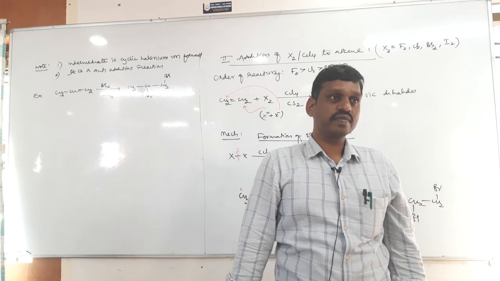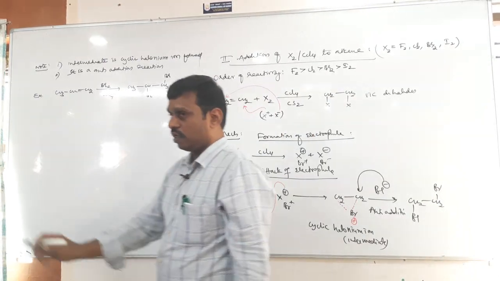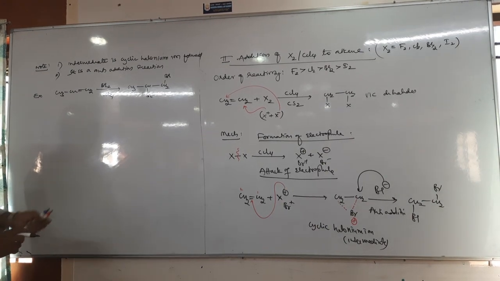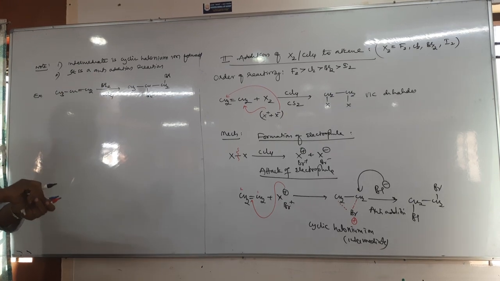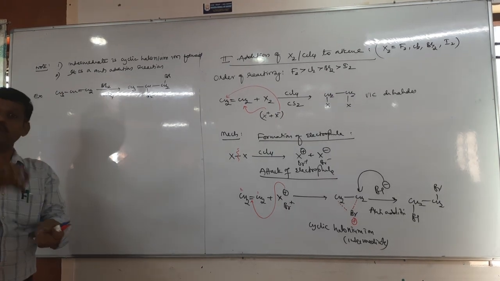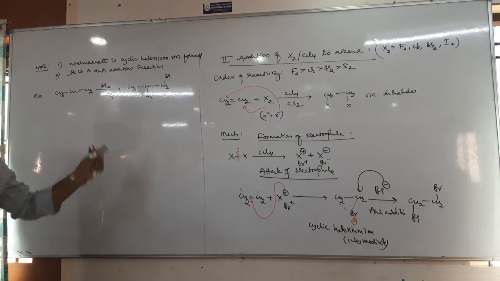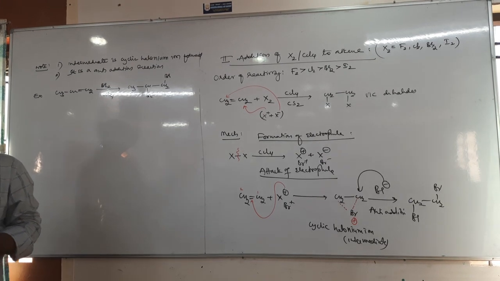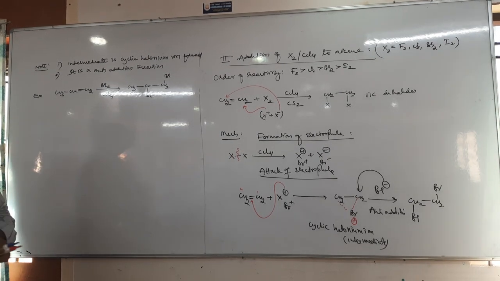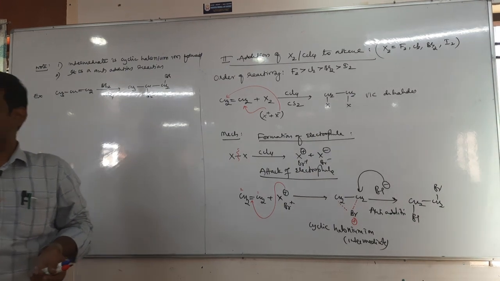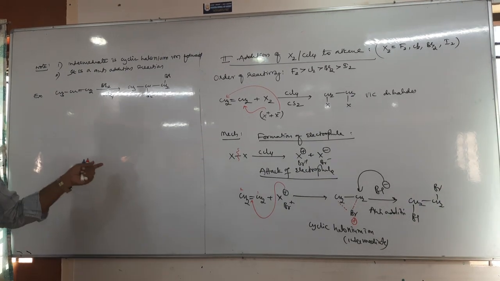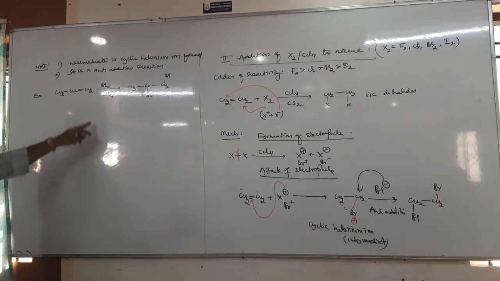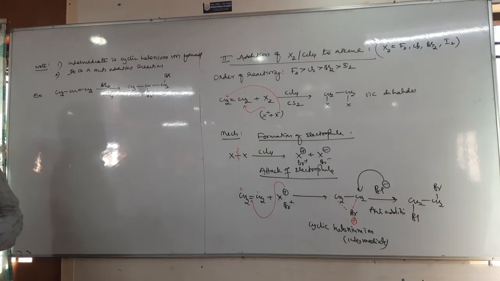unsaturation. Right? How? Take the alkene or alkyne in a test tube, then add the reddish brown color bromine water. Immediately, what do the alkene and alkyne change? The color of bromine. That is called discharge. Bromine gets discharged. That means this reaction is used to identify the unsaturation. That means it is a test for what? Alkene and alkyne. Both alkene and alkyne discharge the bromine, that is the reddish brown color bromine.